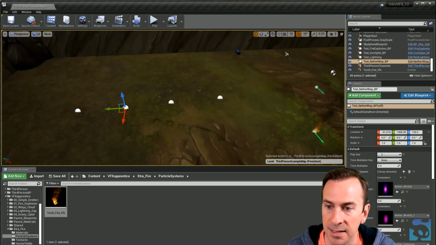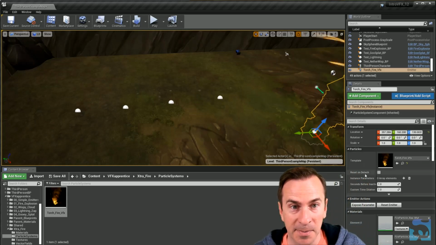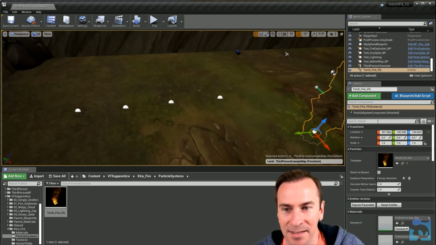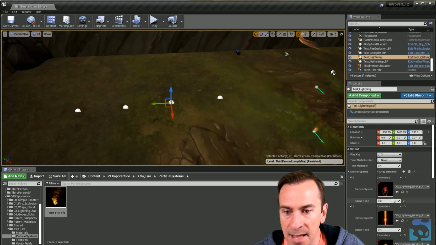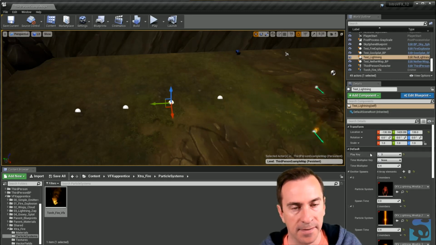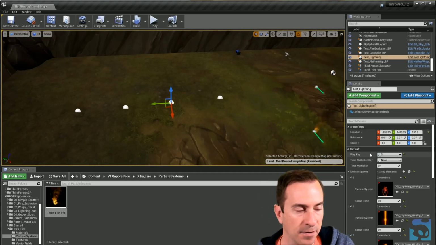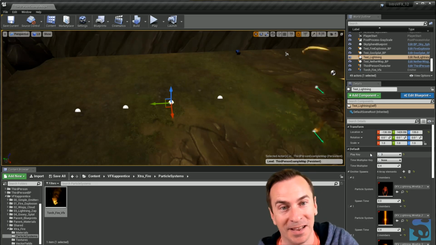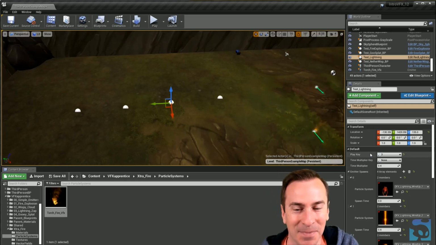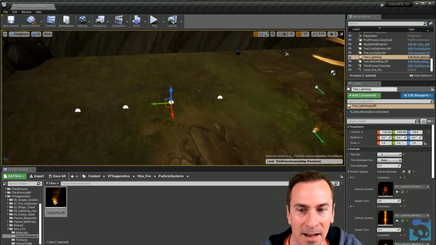You might have noticed when I had these selected over here, it's got particle properties right on the side that show up. And when you click on a blueprint, it has a little more robust of everything, because a blueprint is basically a script that is a container for whatever you want to put in it. You can do all kinds of crazy stuff with it. Don't worry, we're not going to go into anything about scripting. That's all done for you in the file, so no sweat.